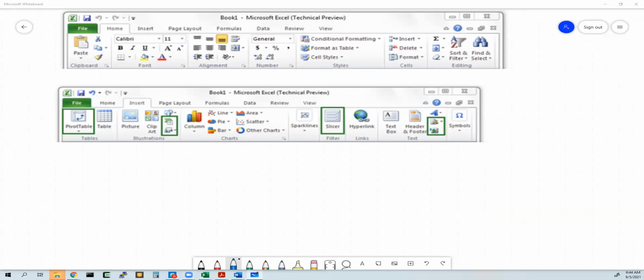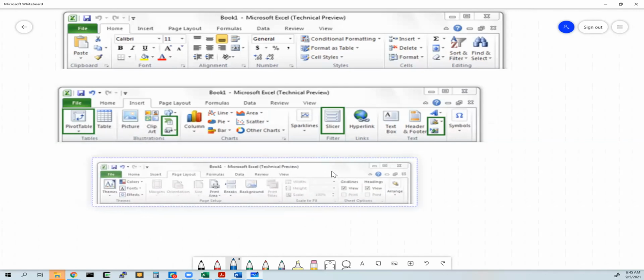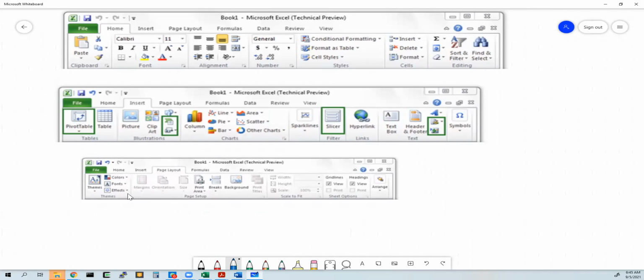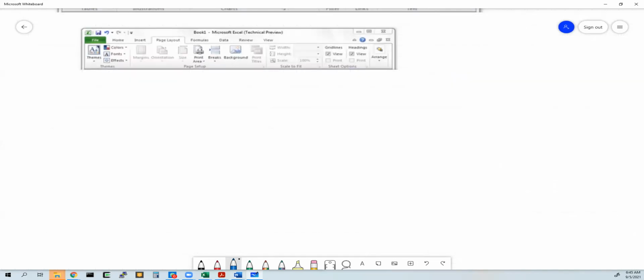Then we have page layout, similar to Word, when you want to change the layout. You can change the size of the page, the margins, backgrounds and so on. So these are the common ones. We'll talk about more details about the cells now.